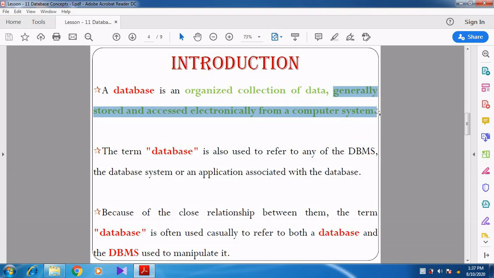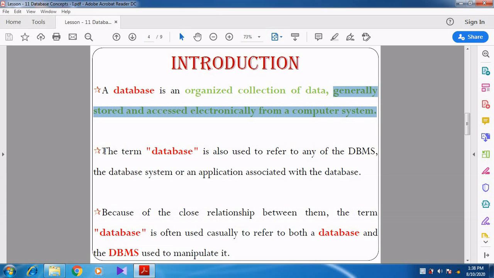In that, there is not only one benefit, we have a lot of benefits. Whenever we are storing the data, we can modify the data whenever we need. We can delete the data, we can insert new data. So all the operations can be done. All the modifications, all the changes, whatever we like, we can do. But those changes cannot be applied in a manual manner. So a database is an organized collection of data, generally stored and accessed electronically from a computer system.